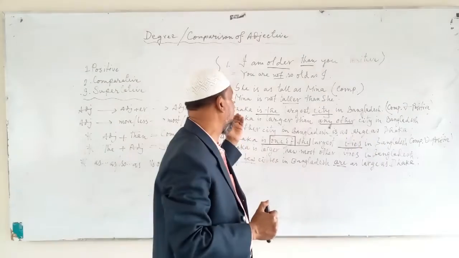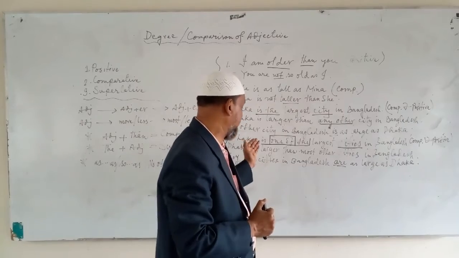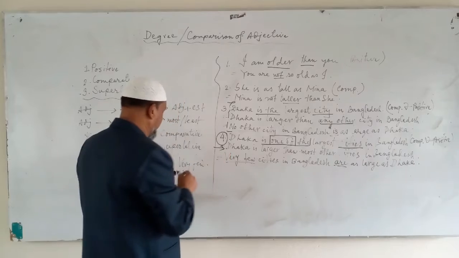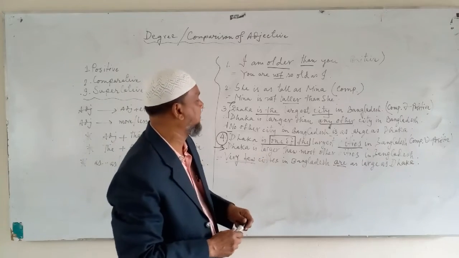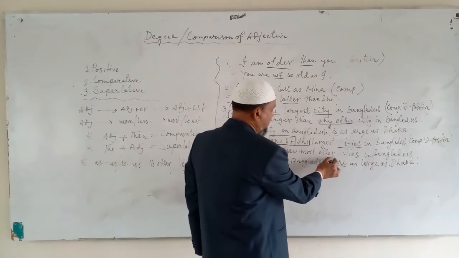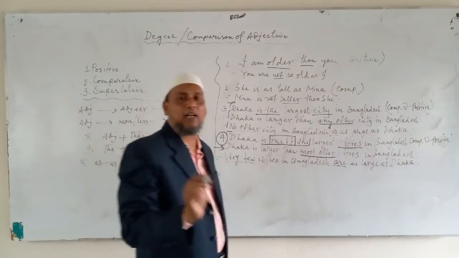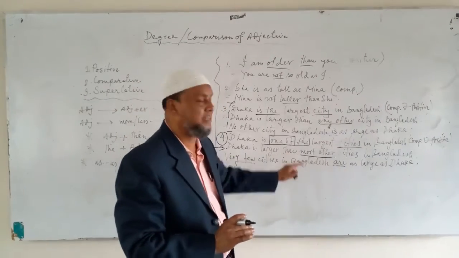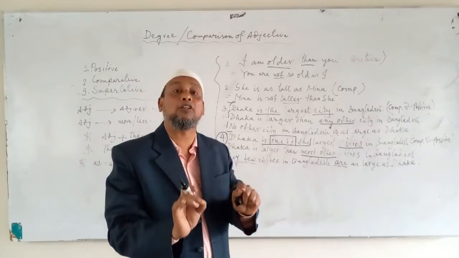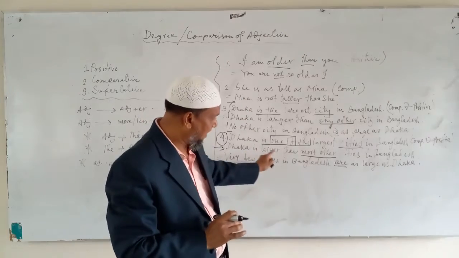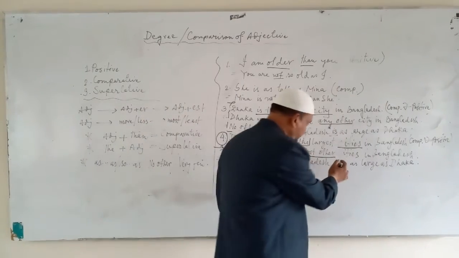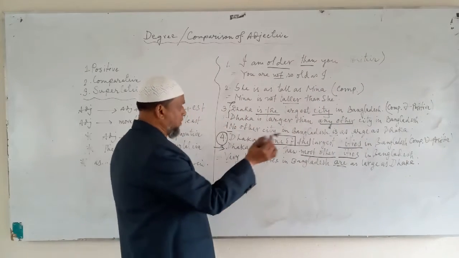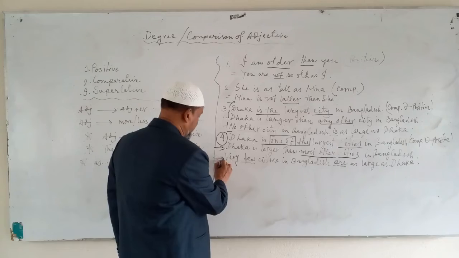In the same way, if you are asked to make it comparative and positive, the answers are given here. The comparative is: Dhaka is larger than most other, not any other. Any other, all other cannot be used here. We must use most other because here the number is more than 1. So Dhaka is larger than most other cities in Bangladesh. Similarly, if you are asked to make it positive, the answer is very few.